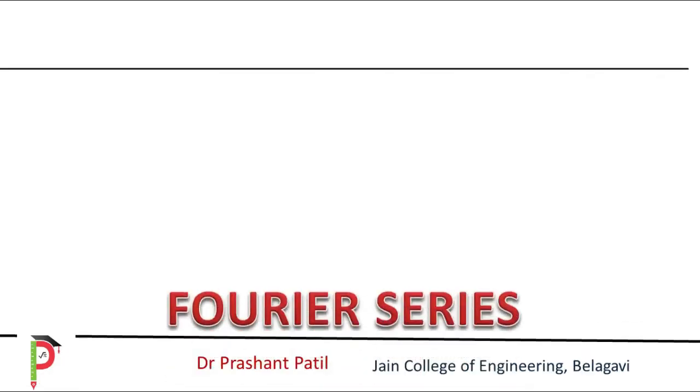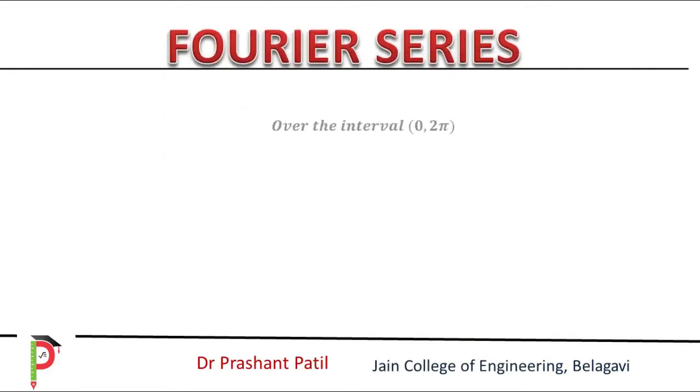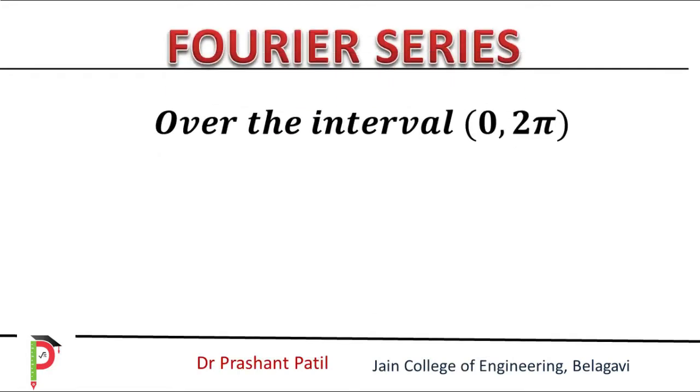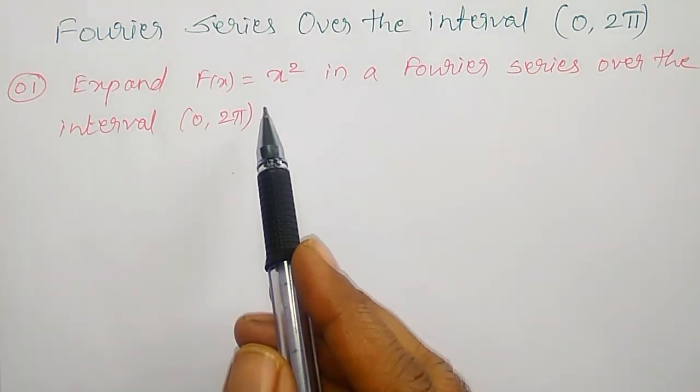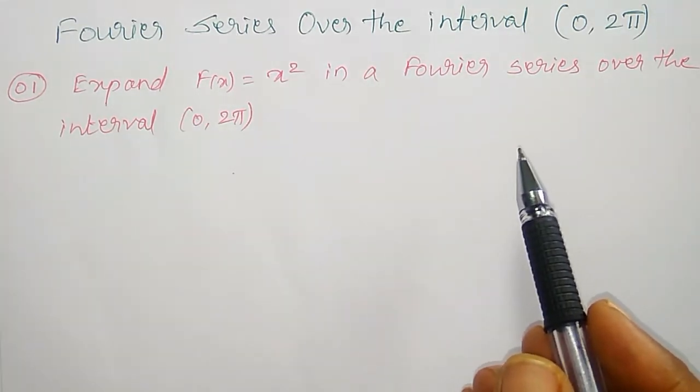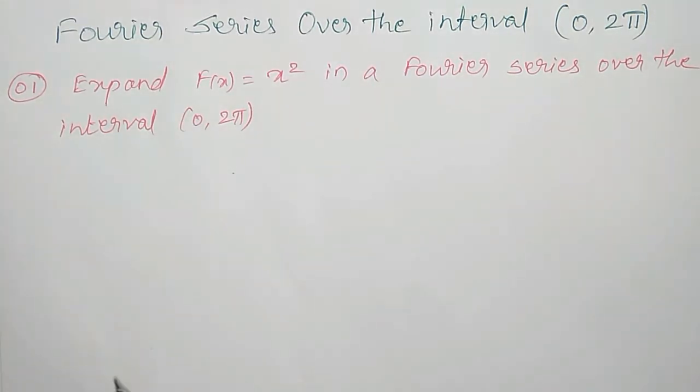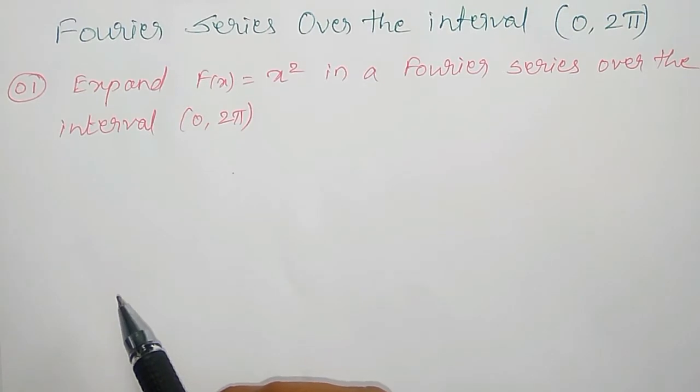In this video, I am going to discuss Fourier series over the interval 0 to 2 pi. In this very simple example, I am going to select here, that is, expand f of x equal to x square in a Fourier series over the interval 0 to 2 pi.